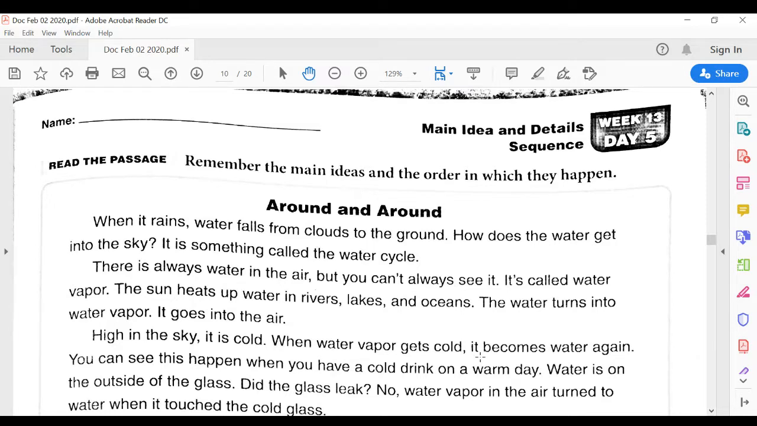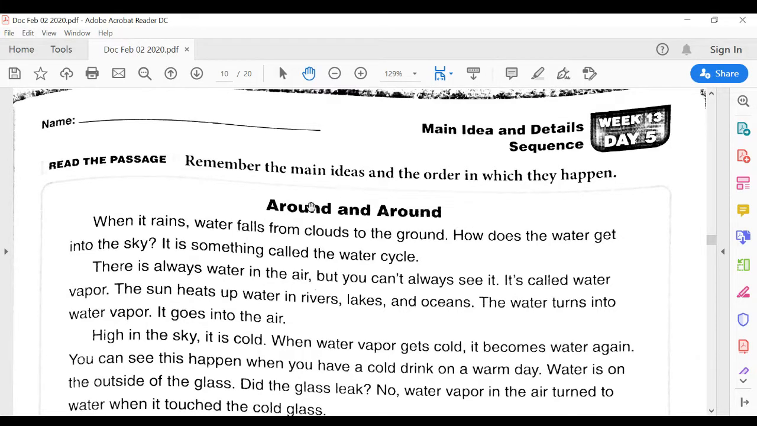As you read about something called the water cycle, stop reading after each paragraph and think about what you've read. The instructions say, remember the main ideas and the order in which they happen.